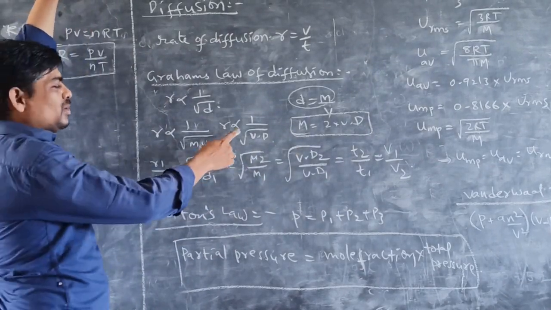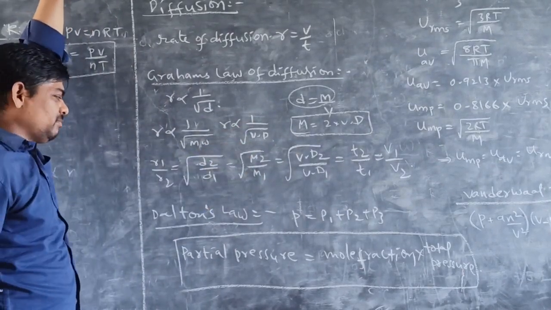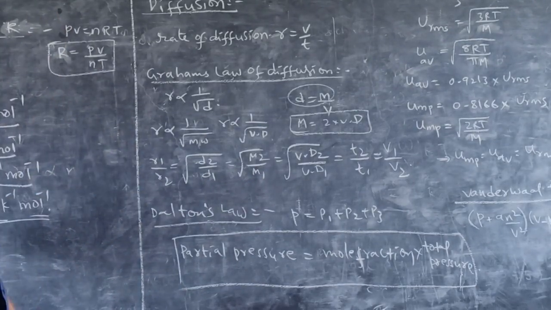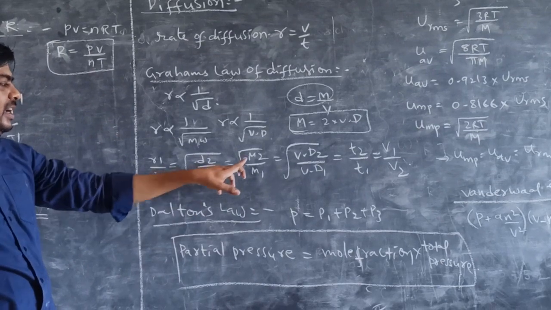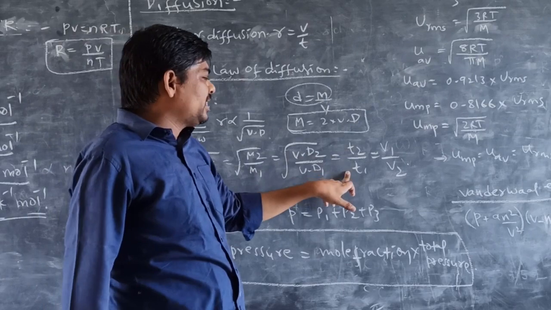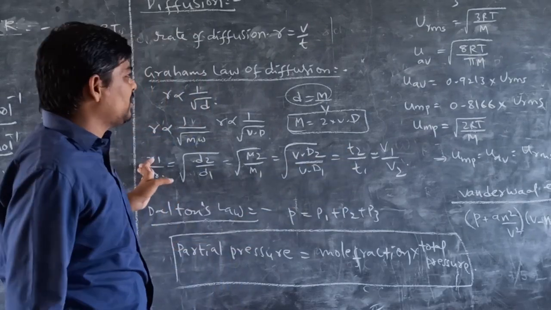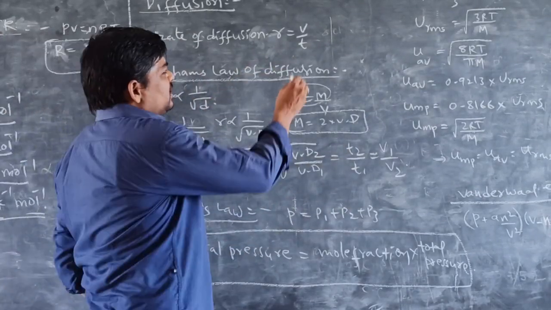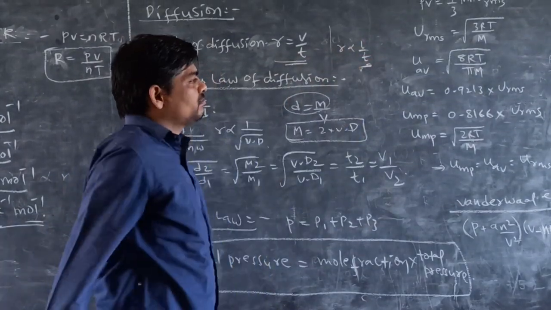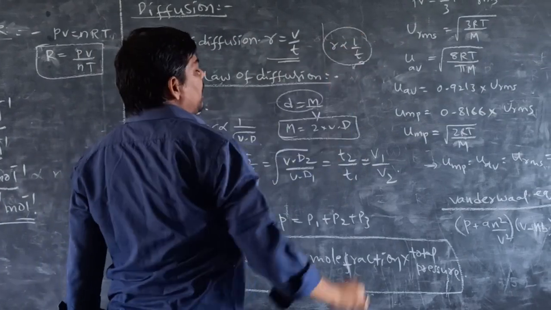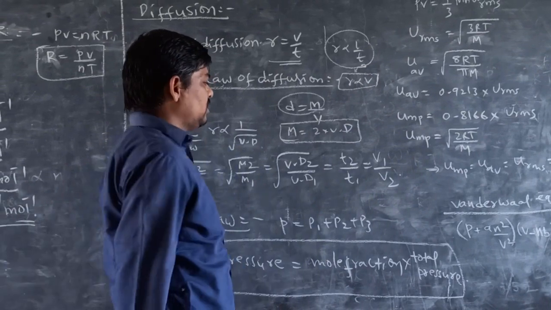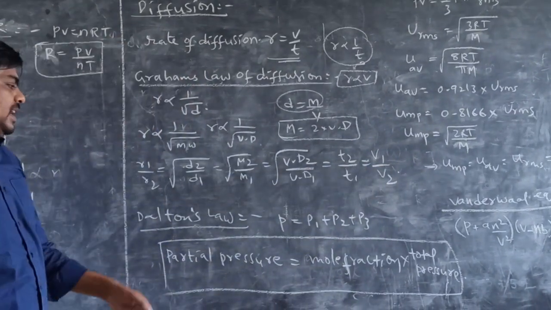Therefore, a simple formula: R1 by R2 is equal to square root of D2 by D1, which is square root of M2 by M1, square root of VD2 by VD1, and t2 by t1, since time is inversely proportional to rate. So R is inversely proportional to 1 by t, time. R is directly proportional to volume, therefore V1 by V2.